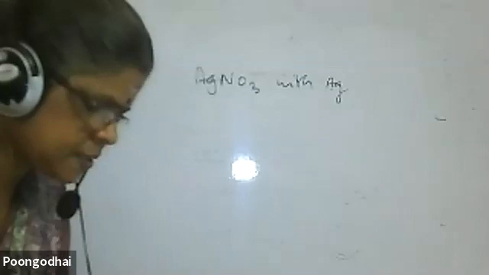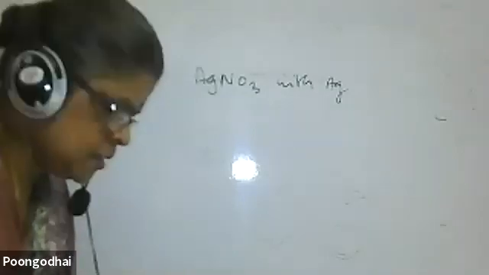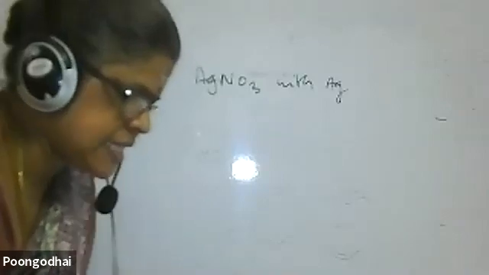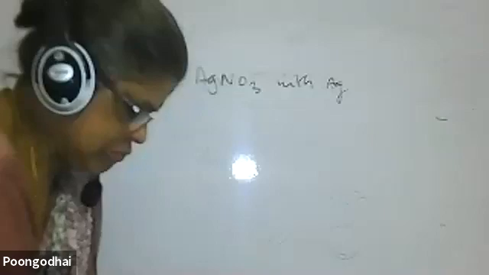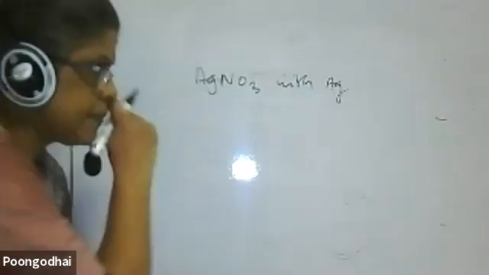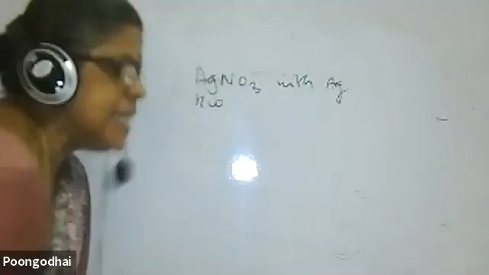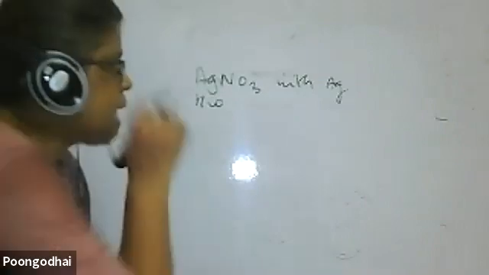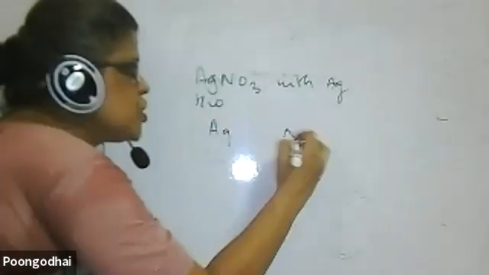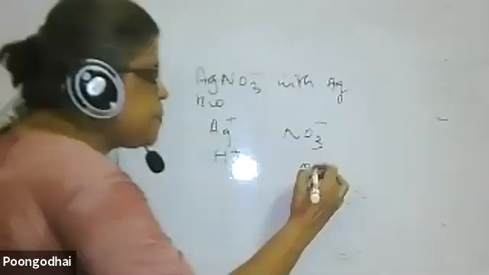What do you expect? Aqueous solution of silver nitrate with silver electrodes. Actually, it is an aqueous solution, so water is also there. You are using silver electrodes, not inert electrodes. Then what happened? AgNO3 dissociates to Ag plus and NO3 minus. Water is also there, giving H plus and OH minus.